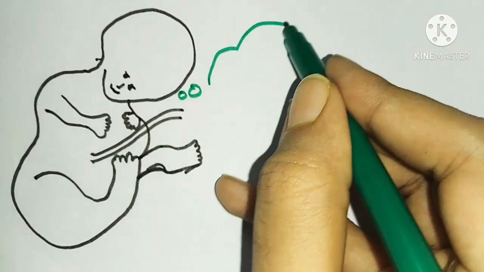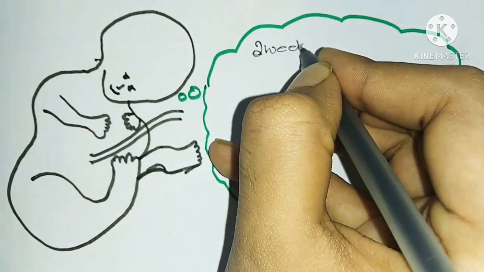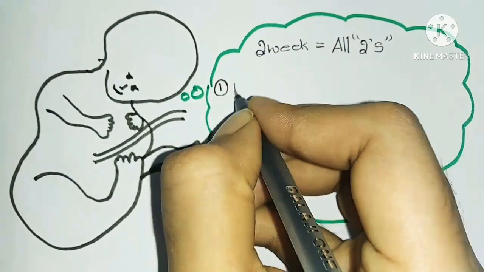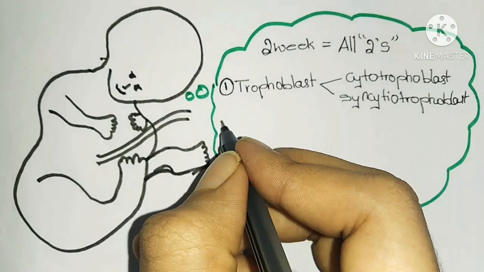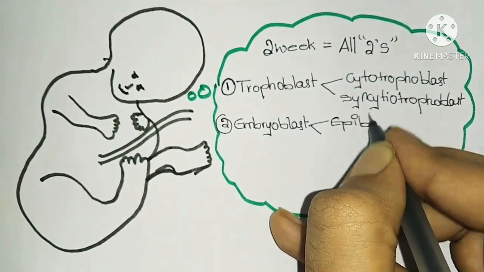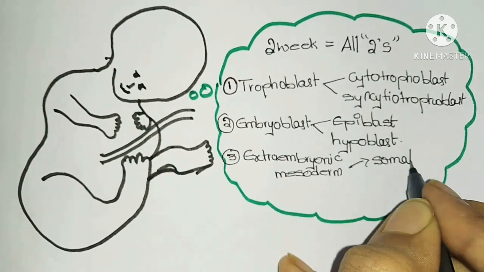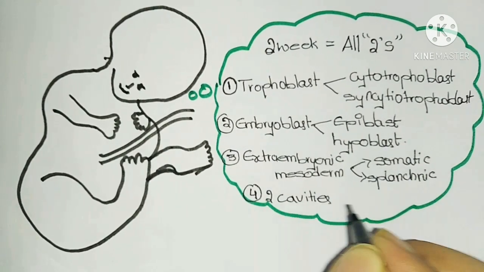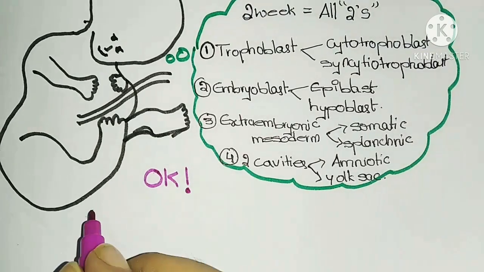So guys, in my second week story, there are all twos. Trophoblasts are 2, cyto and syncytio. Embryoblasts are 2, epiblast and hypoblast. Extraembryonic mesoderm are 2, somatic and splanchnic, and 2 cavities, amniotic cavity and yolk sac.